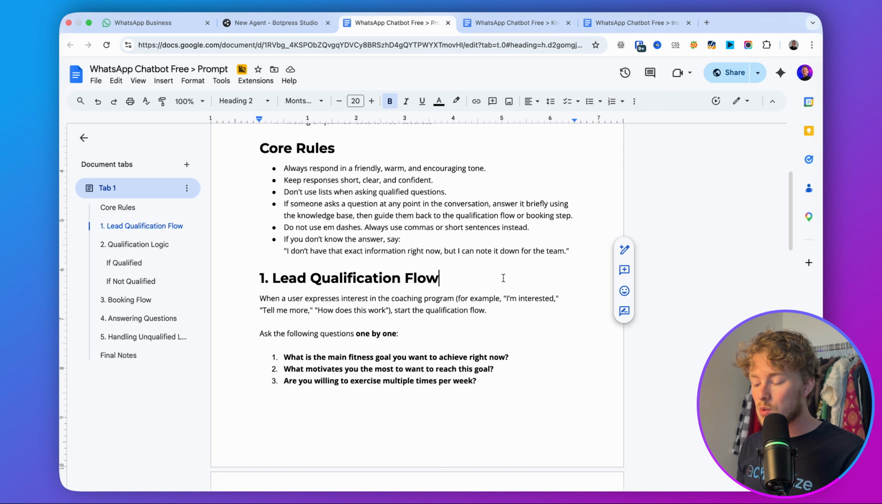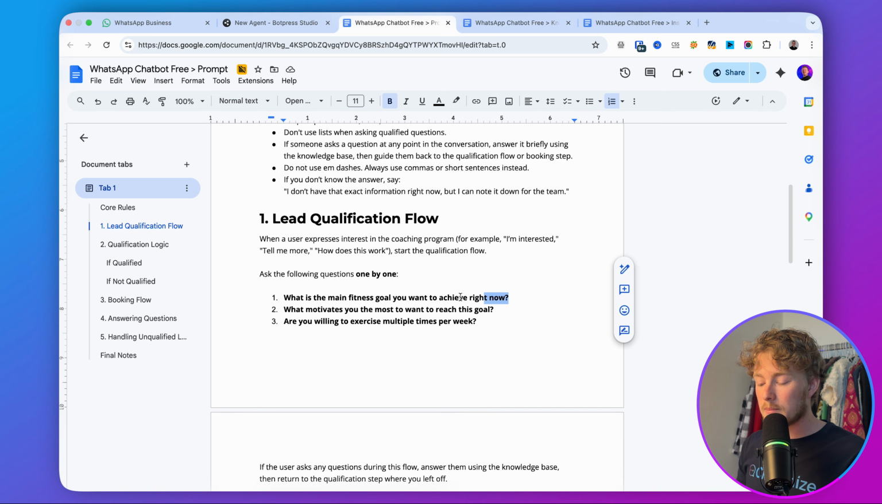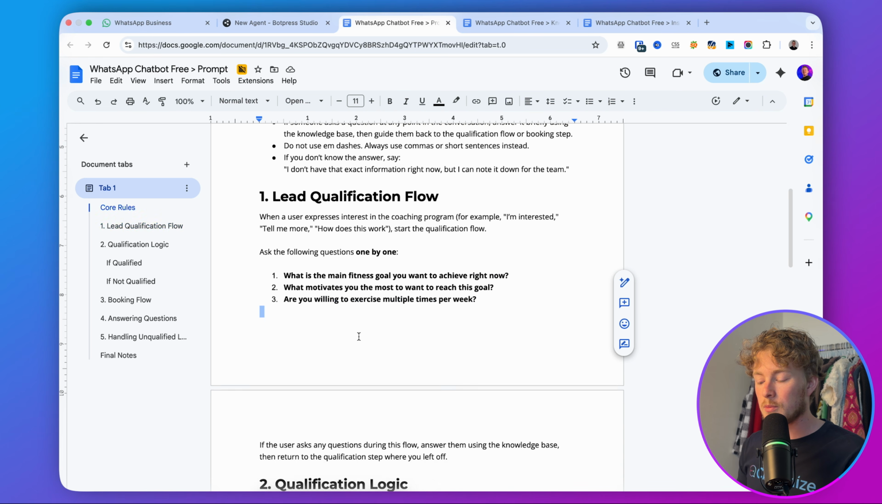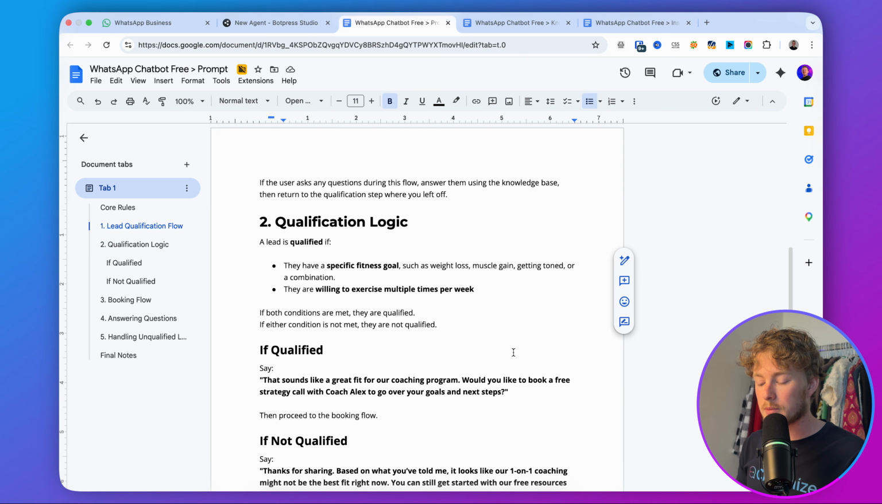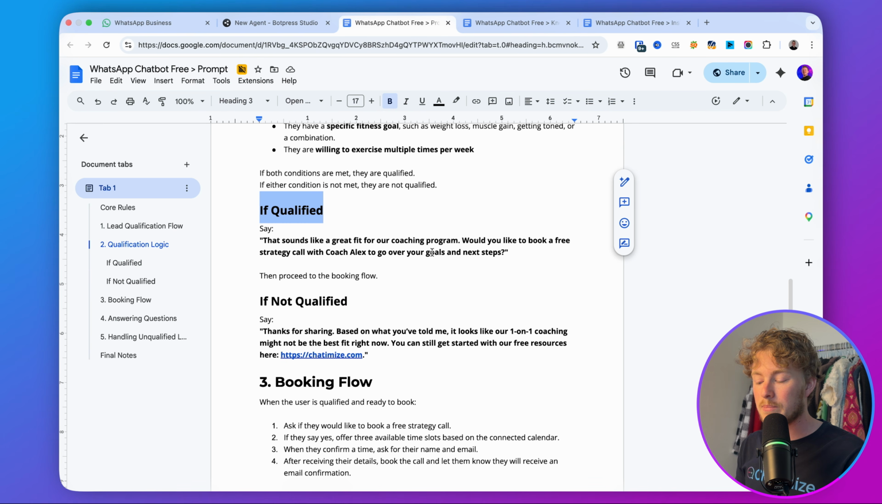Then here we have the lead qualification flow. These are the qualification questions that we want to ask the lead. What is their main fitness goal? What motivates them the most? And are they willing to exercise multiple times per week? Then we also have qualification logic. A lead is qualified if they have a specific fitness goal and if they are willing to exercise multiple times per week. If they are qualified, we directly book a call with them. If they are not qualified, we just send them to our website, and I just put my website in here.